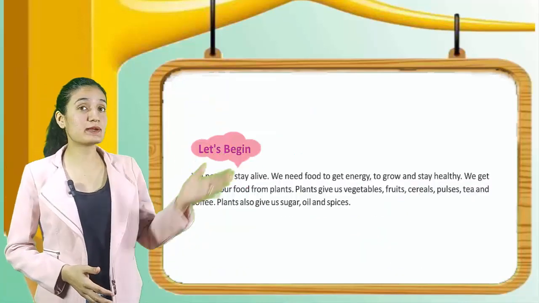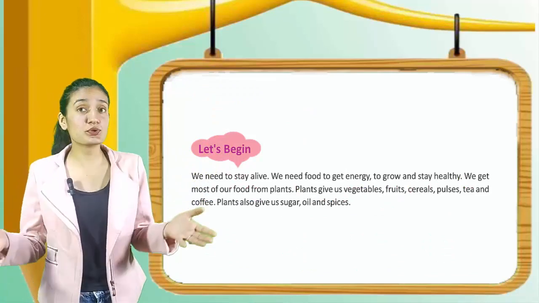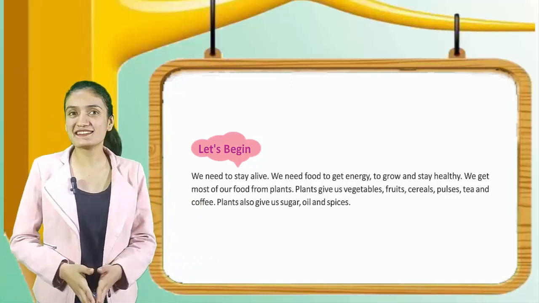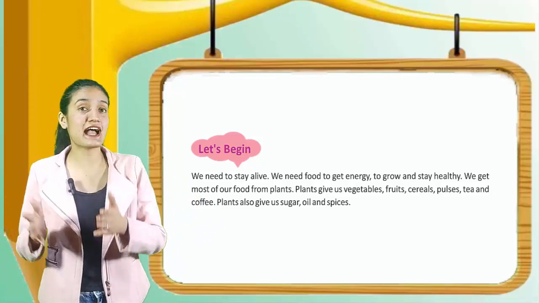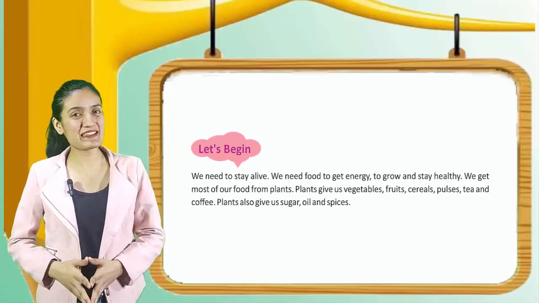Now students, let's begin. We need to stay alive. We need food to get energy, to grow and stay healthy. We get most of our food from plants. Plants give us vegetables, fruits, cereals, pulses, tea and coffee. Plants also give us sugar, oil and spices.